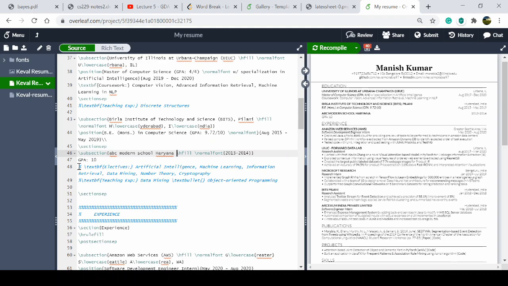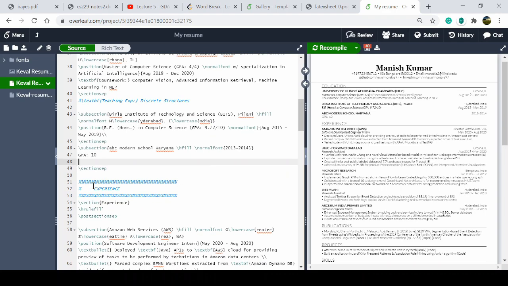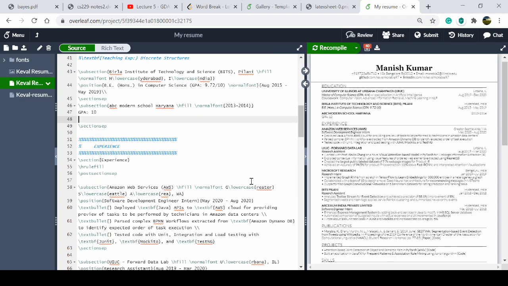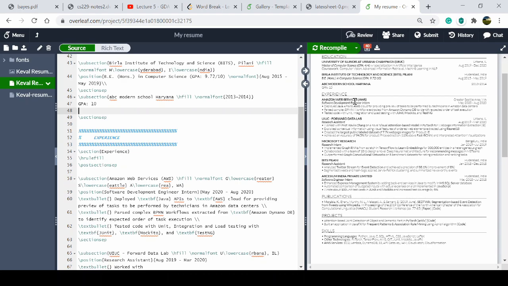These are commented things. So if you want to remove those, you can just select and delete them directly. The thing written after percent is commented in the code. So we will move to the next thing, experience. Same here, if you have some experience, you can give details about where you have worked, and adjust all those things accordingly.